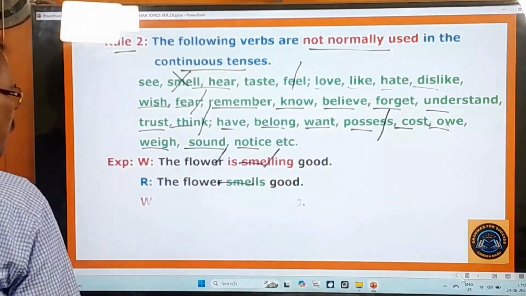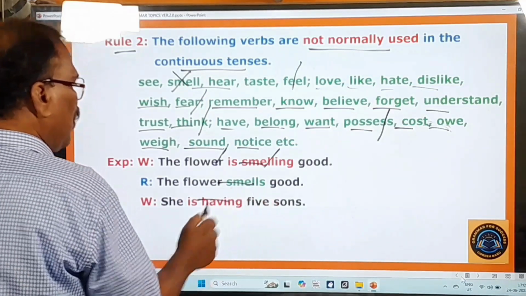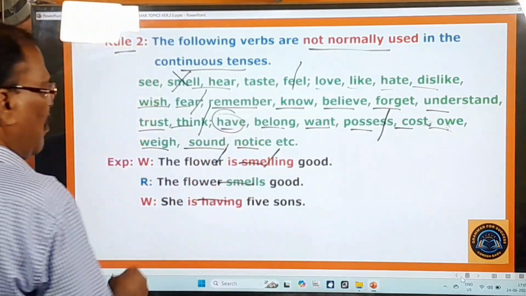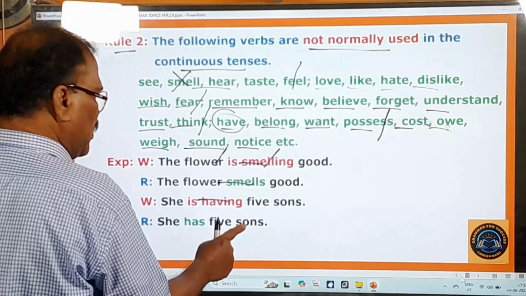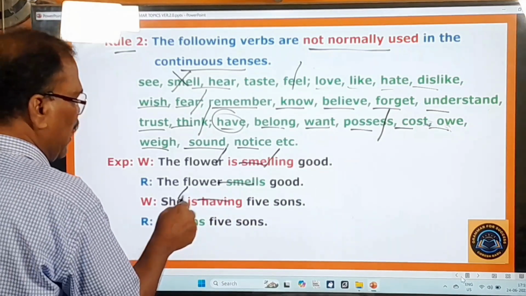That's the right one. And here you pay attention. She is having 5 sons. So this have should not be used in the continuous tenses. Okay, all right. And we have to say she has 5 sons. Here, remove the continuous tense features is and ing.